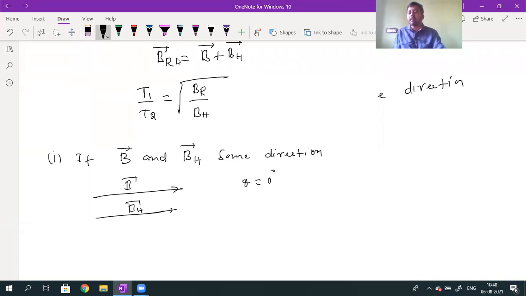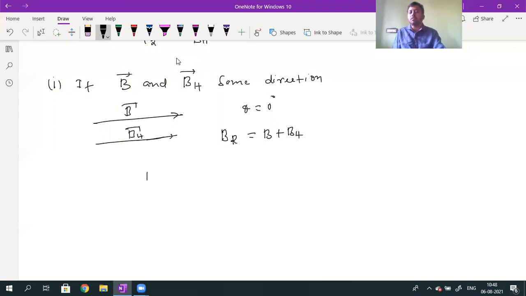Whenever the theta value is equal to 0, whenever B and BH are both in the same direction, the BR value will be equal to B plus BH. When BR is B plus BH, what happens to the T1 by T2 value? T1 by T2 will be given by root over BR divided by BH. So what will I get? B plus BH divided by BH.